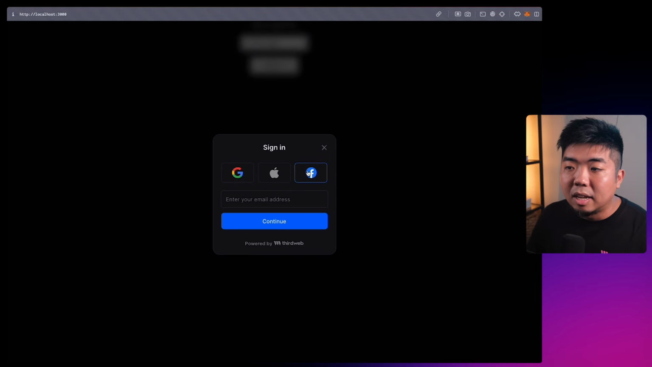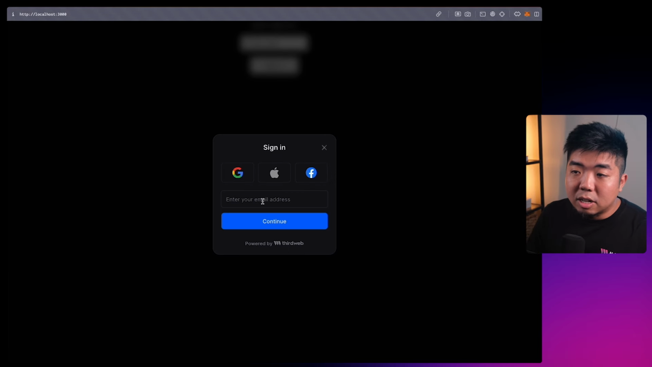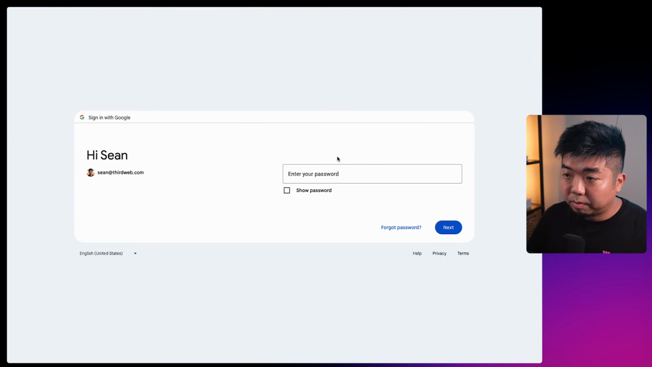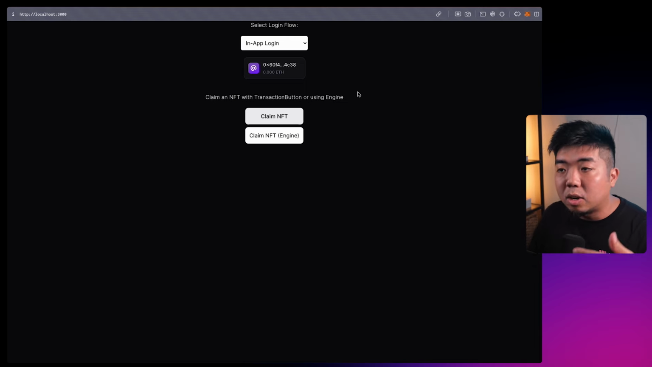I'll get a one-time code, or what I can actually do is sign in with Google and select the Google account that I want to use. So many Web3 applications nowadays, you might see something like an in-app wallet, allowing you to easily create a wallet with an email or social login.